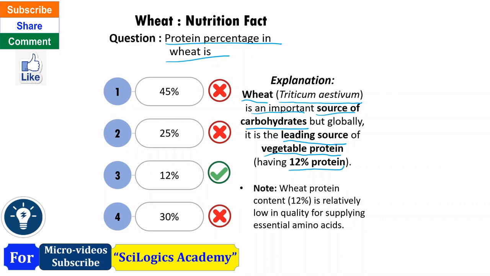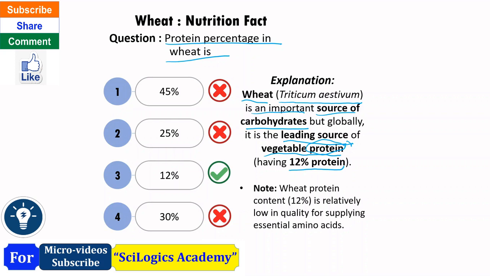In a vegetable meal we get protein mainly from pulses, but because we eat more bread, which in most countries is made of wheat product, wheat has 12% protein and it is the leading source of protein in a vegetable meal.